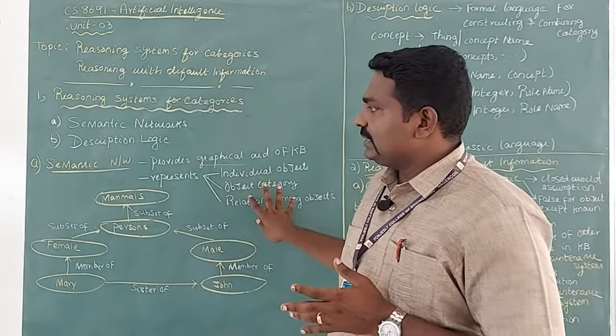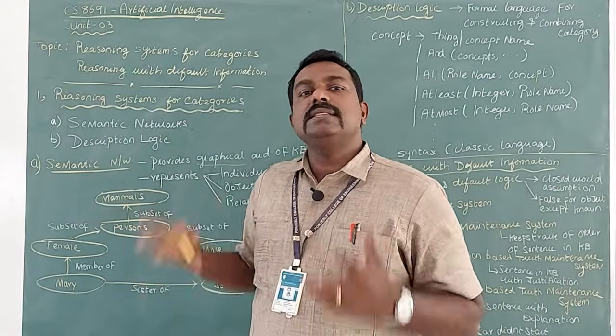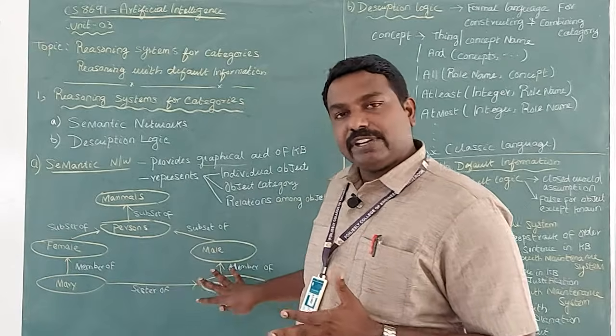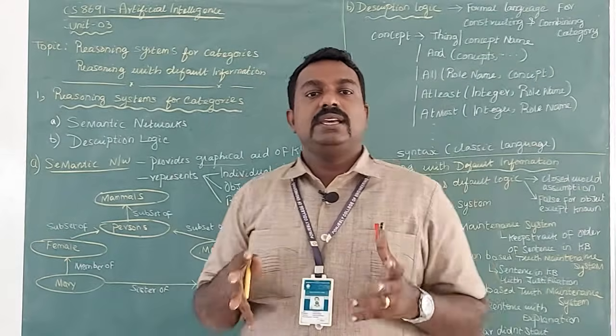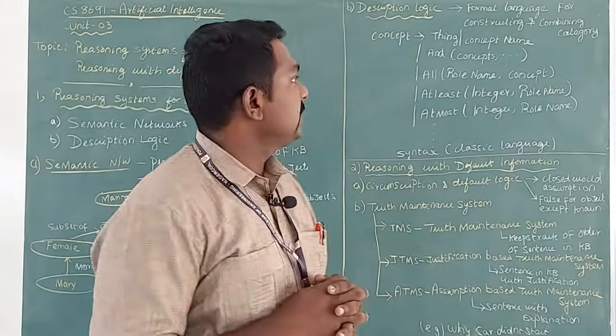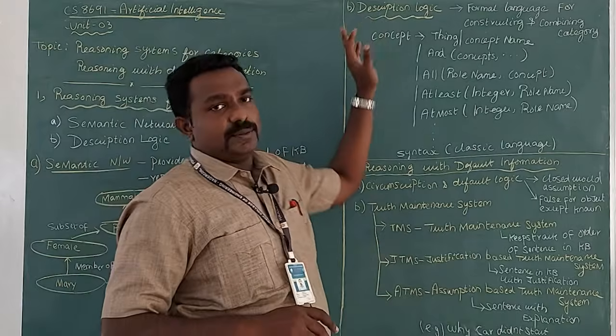Okay, so this is the advantage of using a semantic network. With this, you can easily do the reasoning. The entire picture of the knowledge base is given as a graphical representation, so with this help, you can easily reason in the knowledge base. The second type of reasoning, if you see, is using description logic.